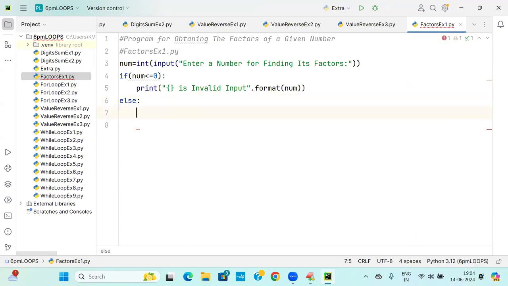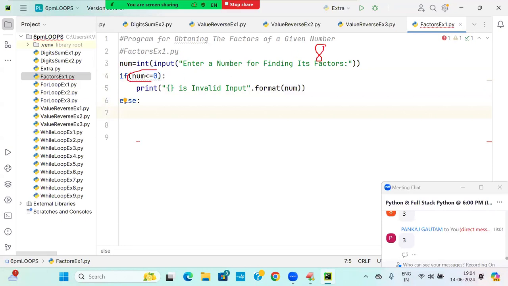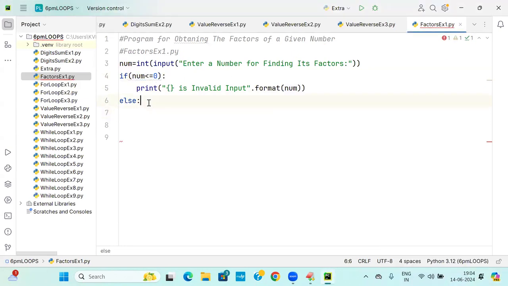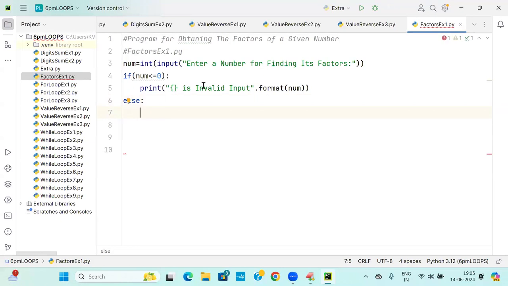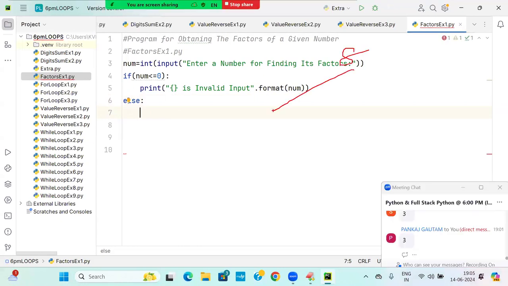Now I am taking else. I will enter 24. 24 less than or equal to 0, false. Coming, I will enter 8 here. 8 less than or equal to 0, false. Come to the else part. In the else part, what should I do? Take 8. 8 means 1 to 8.